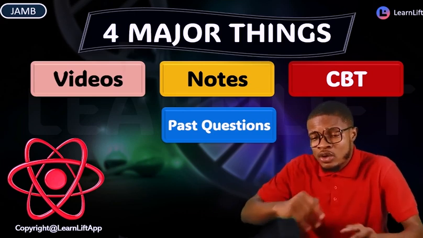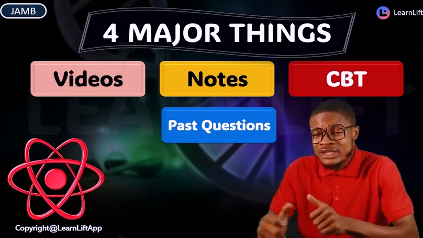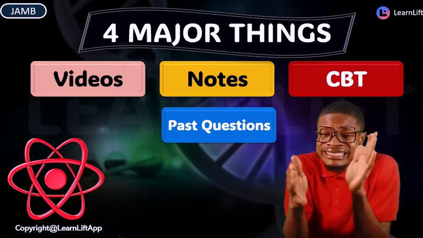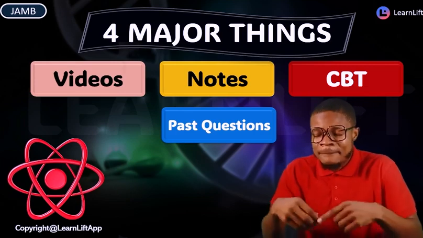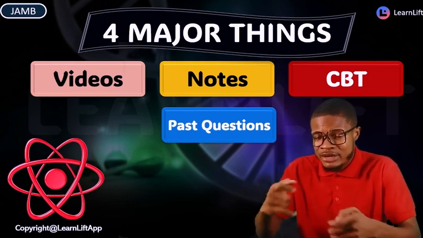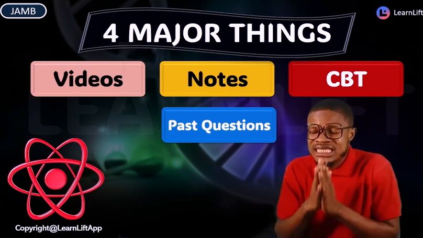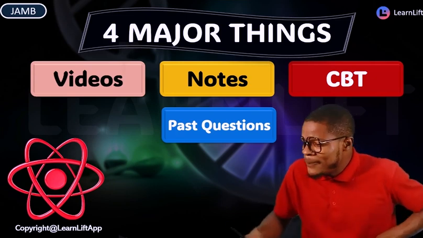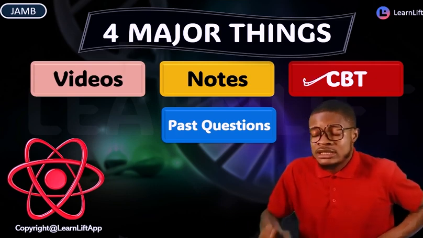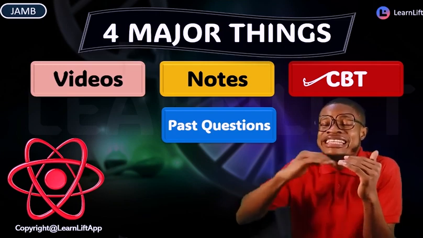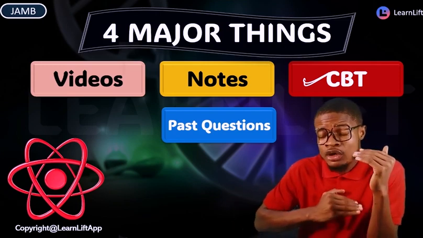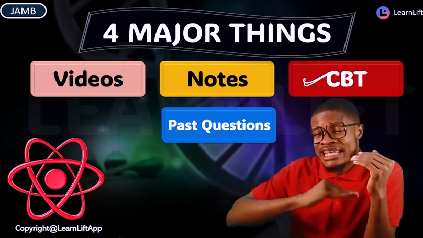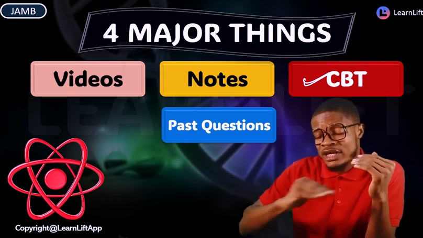All the past questions, you are going to engage the past questions in CBT format, and then you're going to be seeing your score. The CBT there is exactly the same as the JAMB CBT that you are going to see, like the CBT exam that you are going to write, right? The interface is as customized as JAMB for you, and every singular thing there. So the CBT itself, in the section that is termed CBT in the app, is year by year exam, right? Year by year chemistry, you focus on it. Year by year biology, year by year physics, year by year government, you focus on everything back to back.